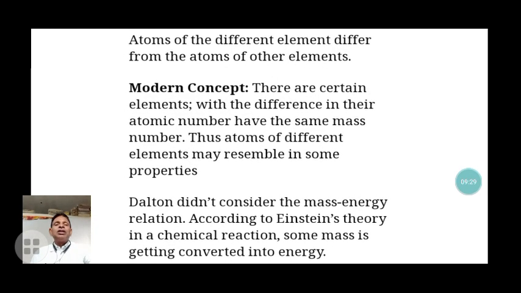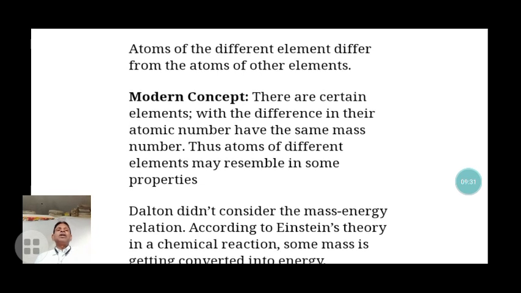The last one is that atoms of different elements differ from the atoms of other elements. But the modern concept is that for isobars, there are certain elements which differ in their atomic number but have the same mass number.